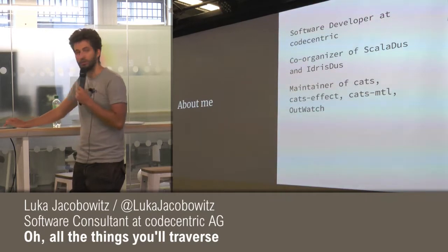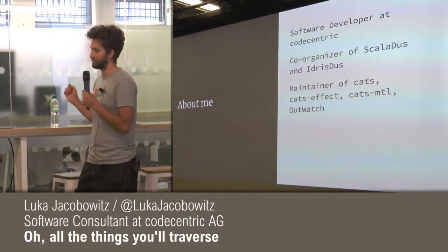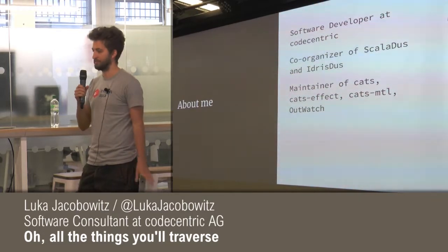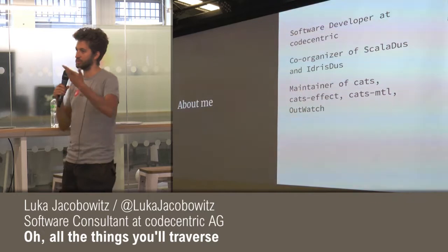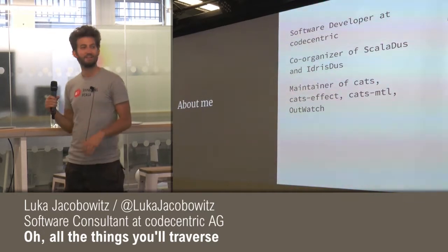I also maintain the Cats, Cats Effect, Cats MTL, and Outwatch libraries, which are all a part of this cool ecosystem called Typelevel.